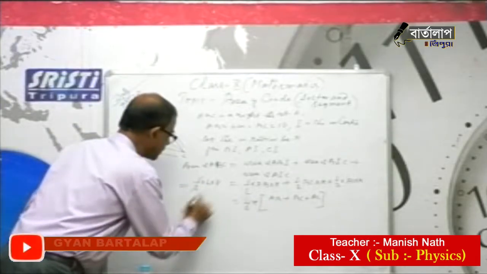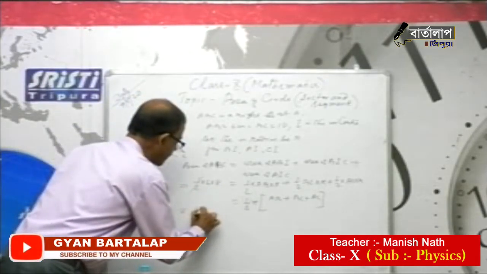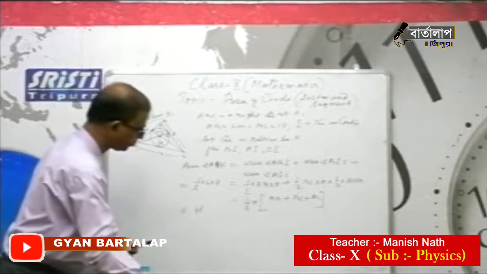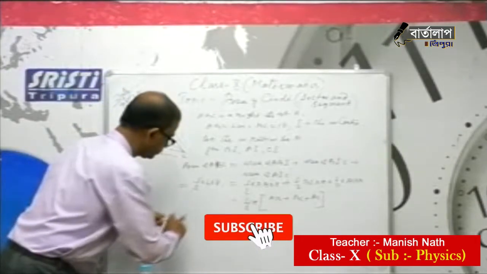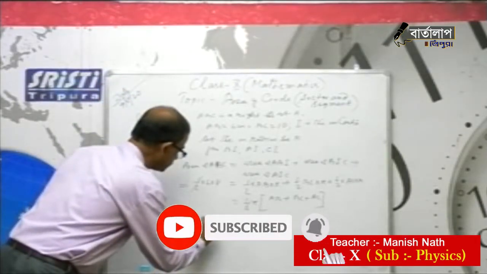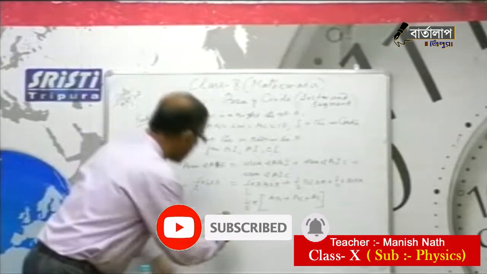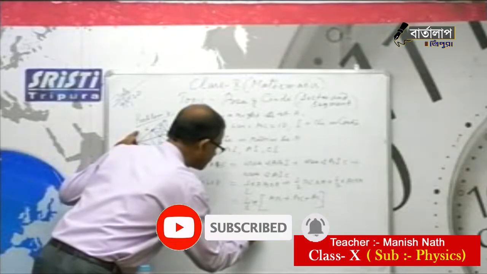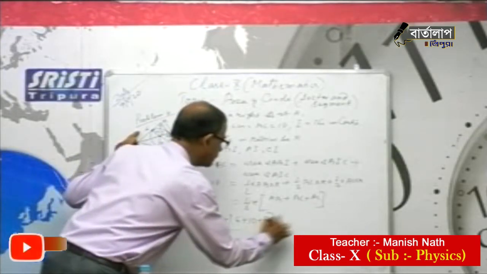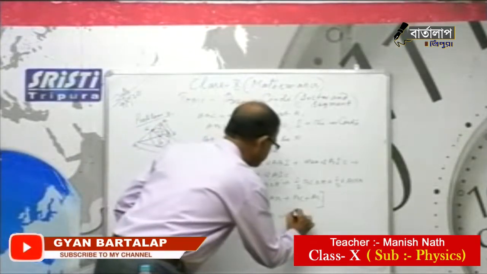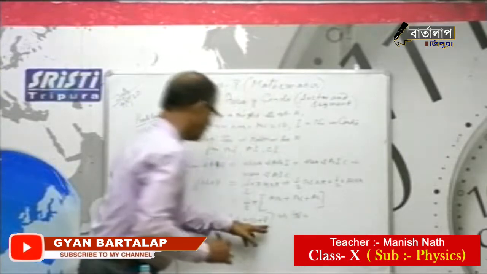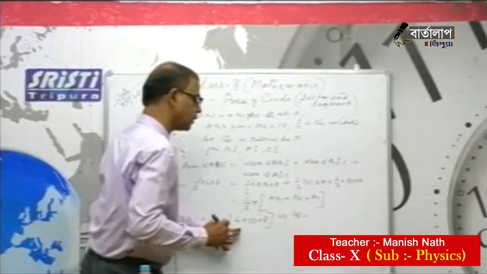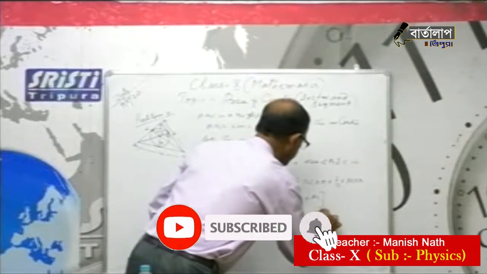Now here we get 6 into 8, 48, equal to r into AB plus BC plus AC: 6 plus 10 plus 8. So 48 equals 10 plus 8, 18, plus 6, 24, so 24 r.